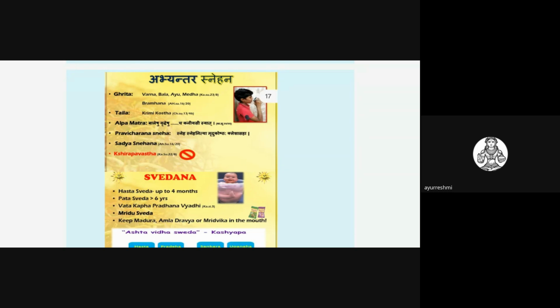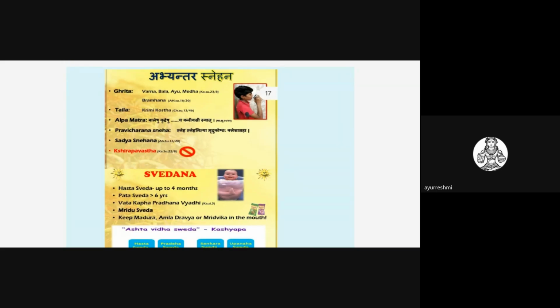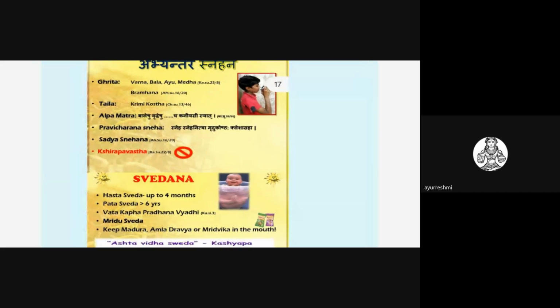And Taila, usually Katu Taila, is explained in relation to Krimi Kostha. While explaining Krimi Chikitsa, they have explained Taila as Abhyantara Sneha, Katu Taila. So what matra should be given? The matra should always be alpa matra for children, that is Kaniyasi. Alpa matram baleshu vruddheshu cha kaniyasi: we have to give in a small quantity.